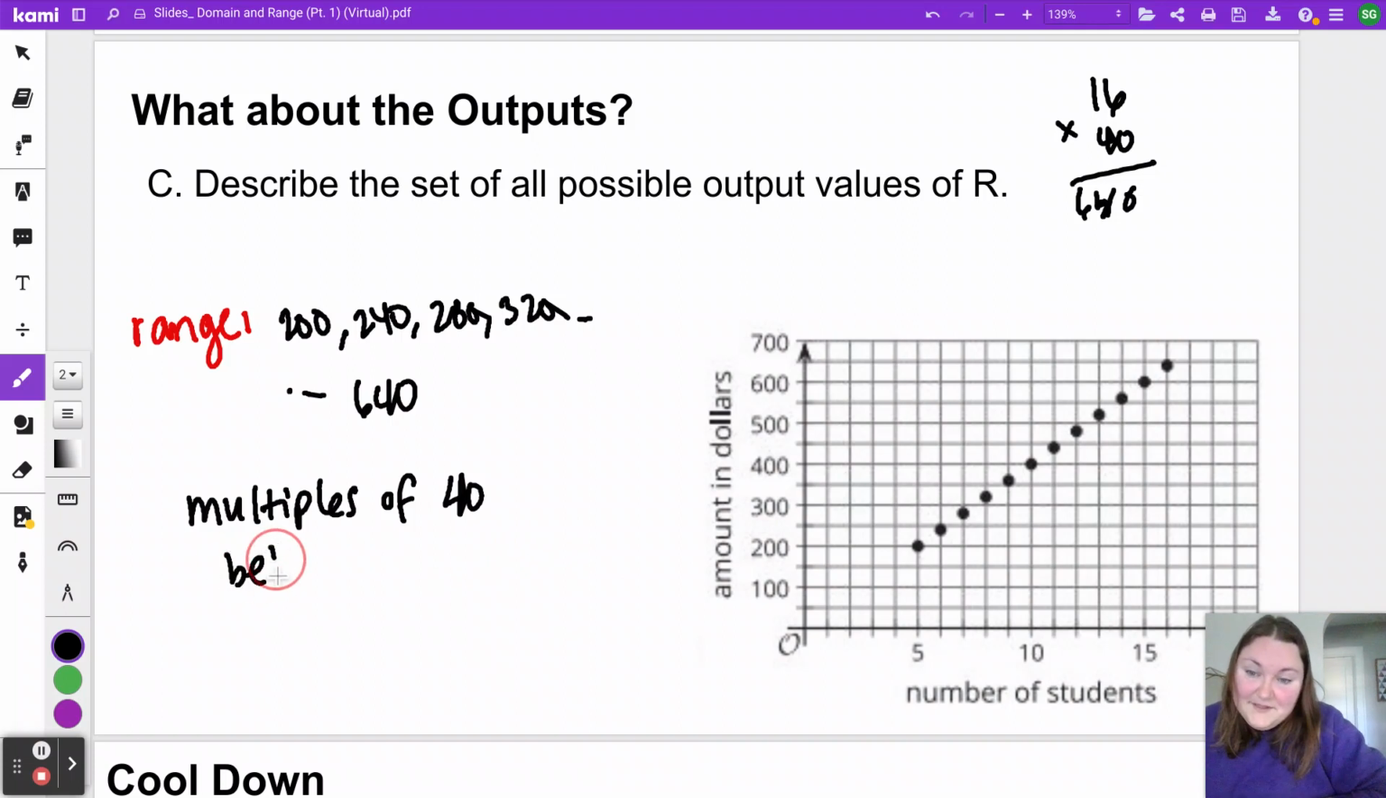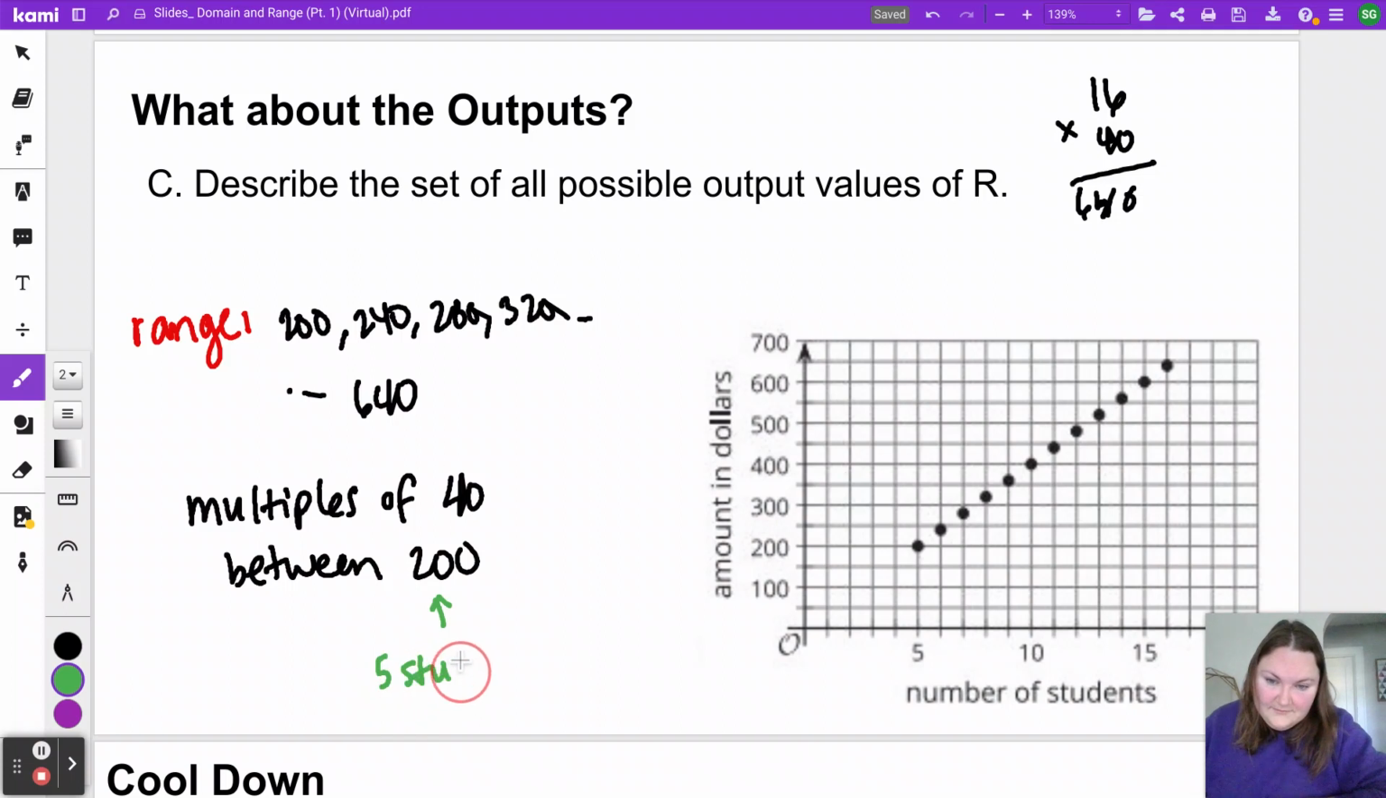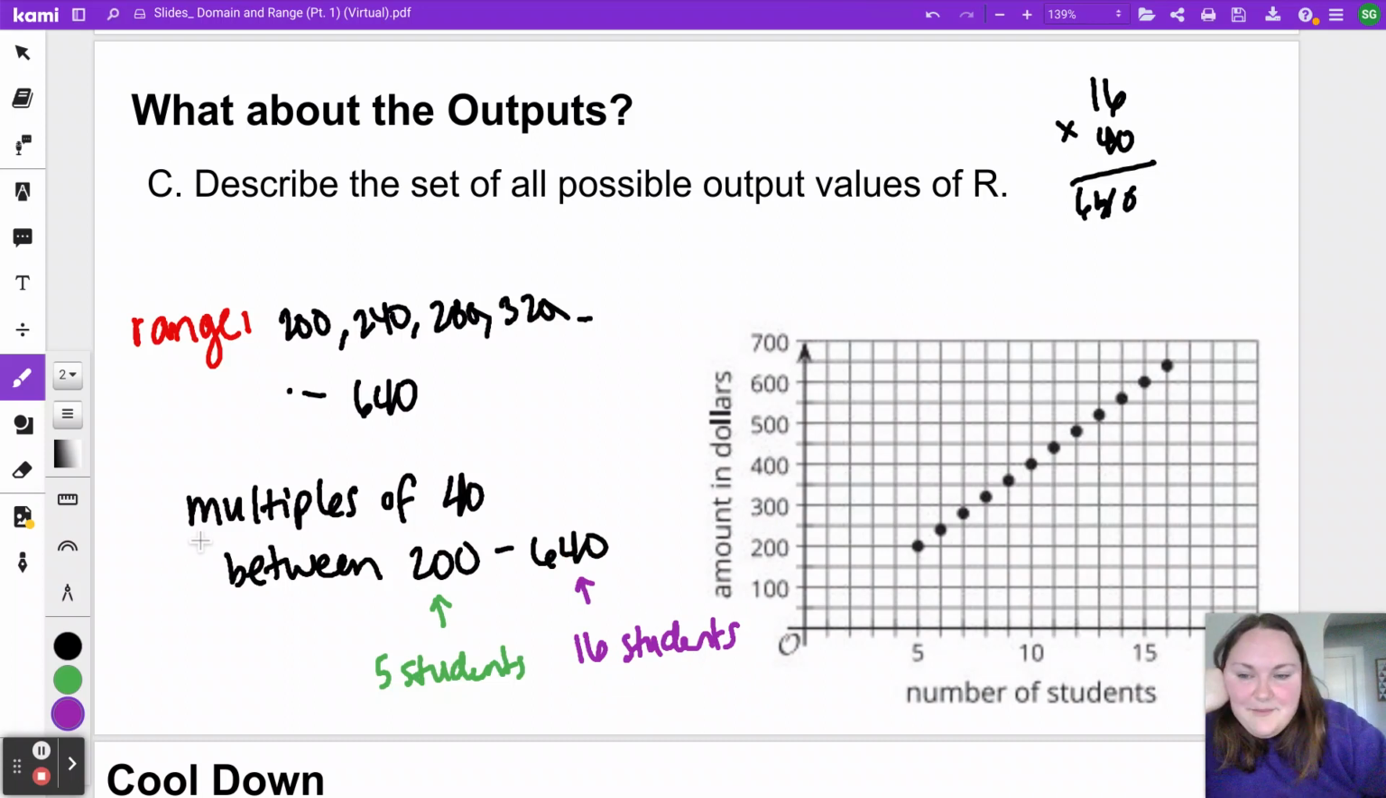And then I'm going to write between. The smallest one was 200. And I'm just going to make a little note for us. 200 is the revenue for 5 students. So multiples of 40 between 200 to 640. 640 is the maximum revenue if the maximum number of students came, 16 students. And so you could describe your range that way instead.